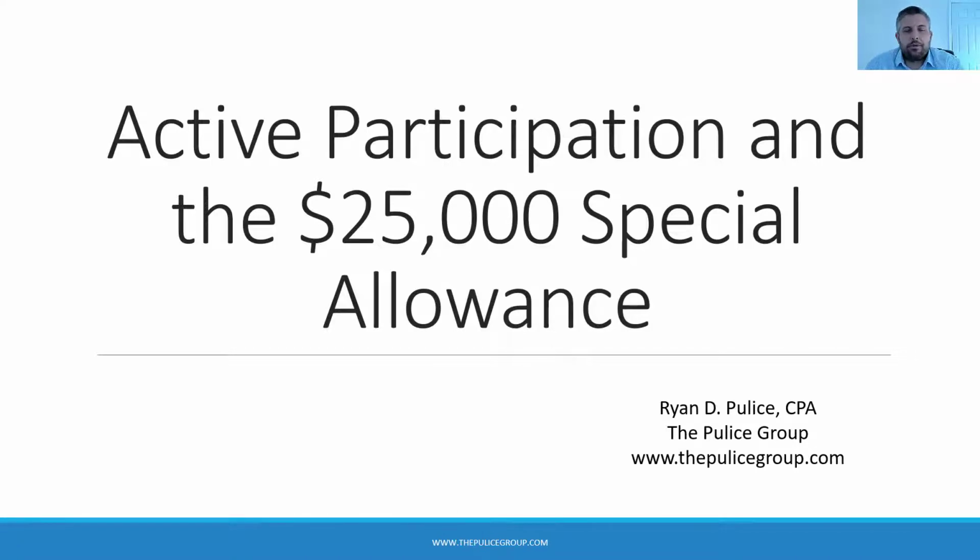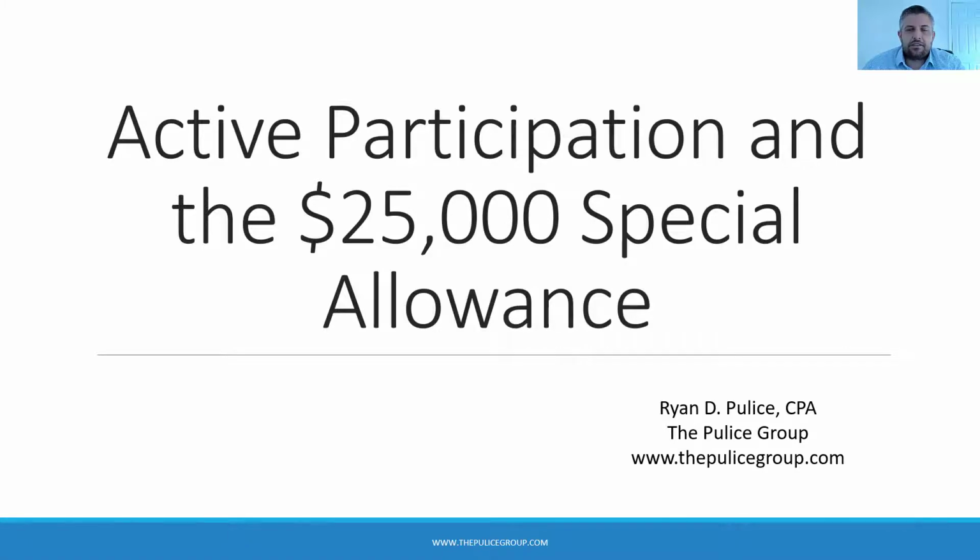Today we're going to be talking about active participation and the $25,000 special allowance. Real estate activities are considered passive activities. Prior to 1986, investors were able to deduct all of the real estate losses against other income, which allowed high income earners to shelter income from their W-2 wages in active businesses by taking passive losses.